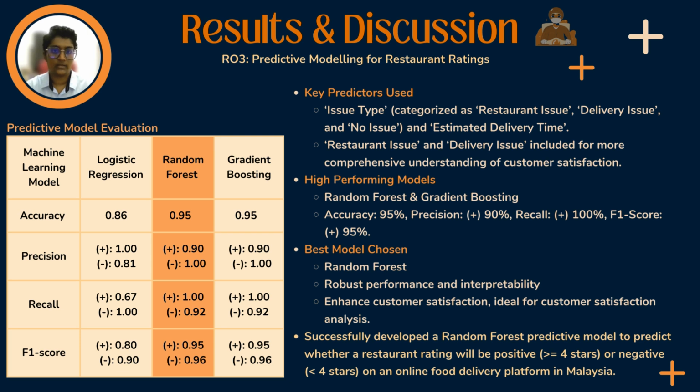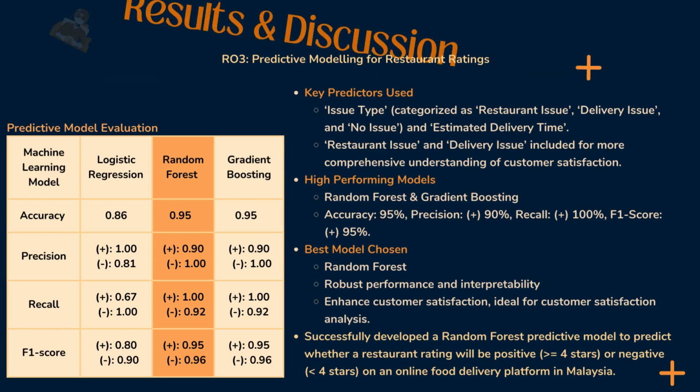customer satisfaction. Both random forest and gradient boosting models achieved impressive accuracy of 95%, with 90% precision and 100% recall, and F1 score of 95% for identifying positive ratings. However, the random forest model was chosen as the best model to predict whether a restaurant rating will be positive or negative due to its robust performance and interpretability, making it ideal for customer satisfaction analysis.